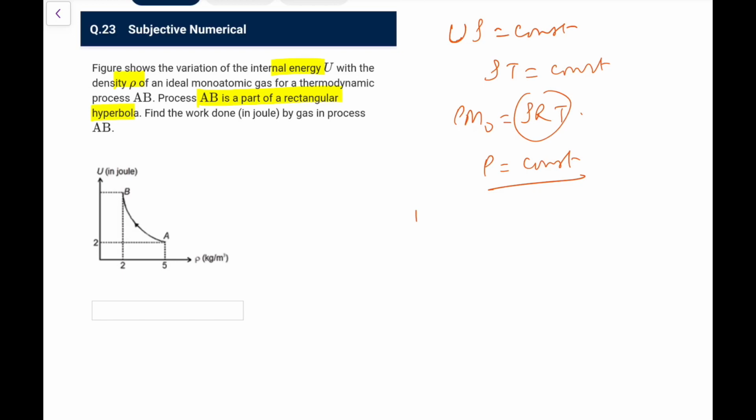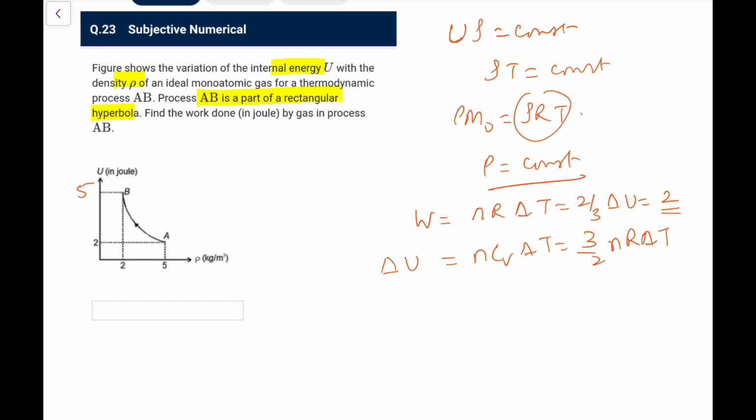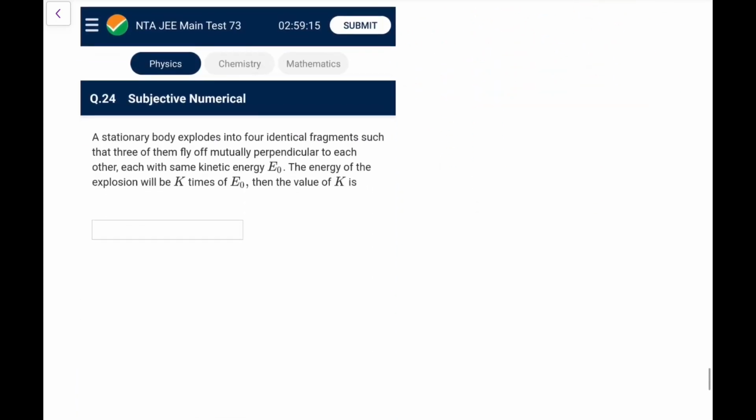So work done on the gas in an isobaric process, what do you write? It is nR delta T. And delta U you know is equal to n Cv delta T, because it is a monoatomic gas, it is 3 by 2 nR delta T. So you can directly write work done as 2 by 3 of delta U. Because it is a rectangular hyperbola, this would be 5 because the product will remain same, so it changes by 3, so the change would be 2. So work done would be equal to 2 joules here. So again a question you could do if you are thorough with the processes.